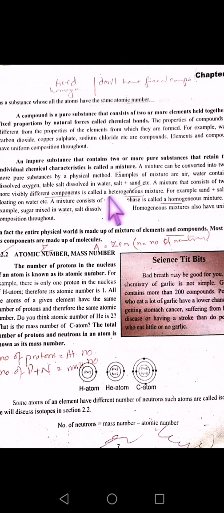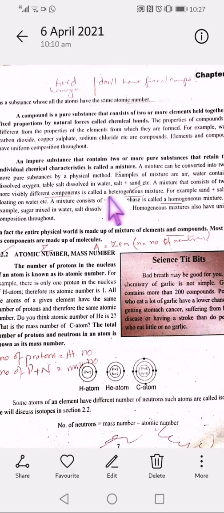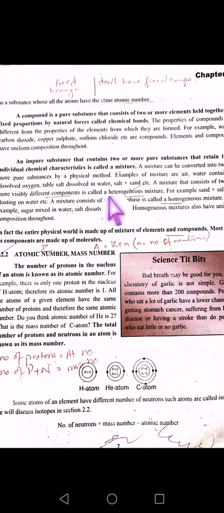Then comes homogeneous. Homo means uniform, same, consisting of only one phase, is called a homogeneous mixture. For example, sugar. Put the sugar in water and continuously stir it and after some time it will be dissolved. Same is the case if you take salt and dissolve it in water, within seconds it will get dissolved. It means it is a homogeneous mixture.